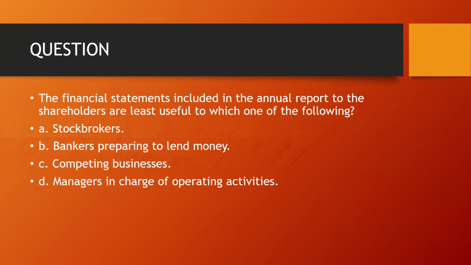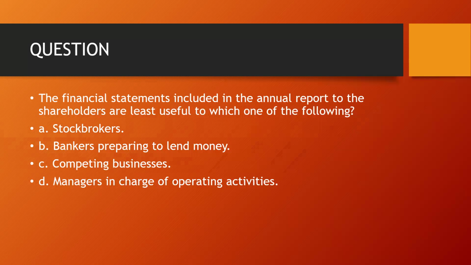So let's go for B. Bankers preparing to lend money. Obviously, if the bank plans to give a loan to a company, they need to know about the financial condition, the liquidity status, solvency, and everything. When you come to option C, competitors. Obviously, the rivals or competitors need to know what the company is doing. So they definitely need it for these three options.